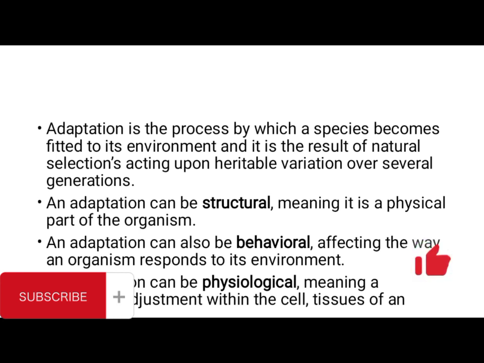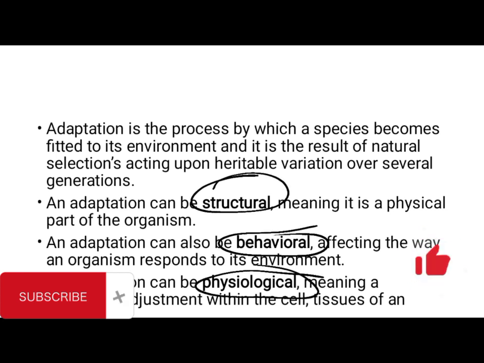And the third type is physiological adaptation, which means metabolic adjustment of the organism within the cell, the tissue, or organ of the body of the organism. Those are the three types of adaptations that we have.